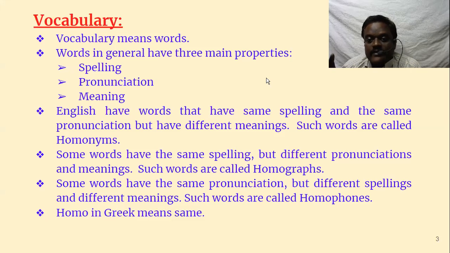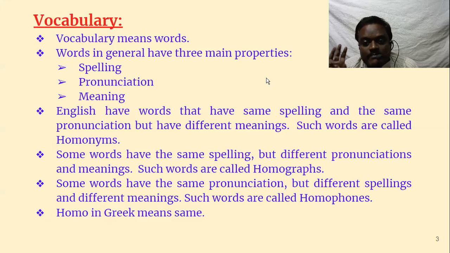And some words have the same pronunciation. Pronunciation will be the same, but spelling and meaning will be different. They are called homophones. Phone means sound. So same sound, that means same pronunciation, but different spellings and different meanings. Such words are called homophones. Homo in Greek means same. So if you have the same sound, it is called homophone.